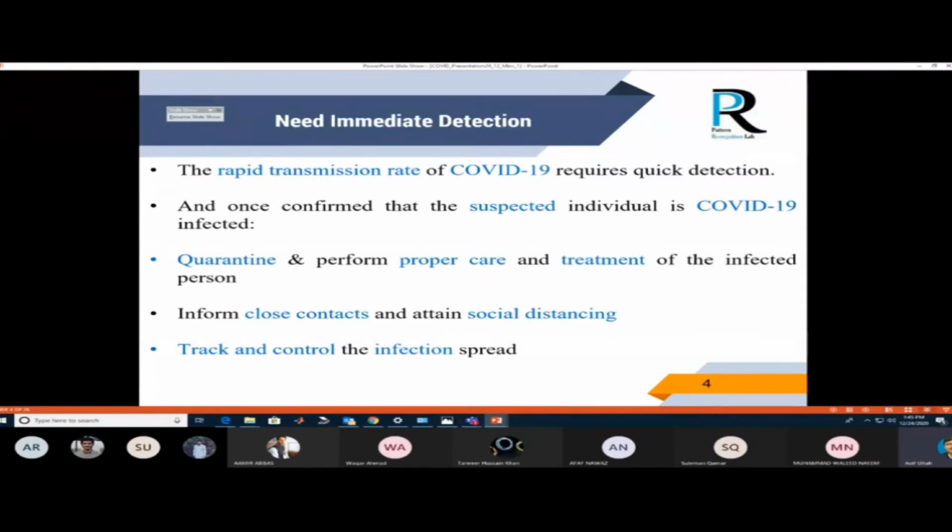So we need immediate detection, a quick detection system, in order to prevent the COVID-19 spread. If someone is a suspected COVID case, we need to quarantine them, and proper treatment and care is very important. After this, we maintain social distancing and reduce contact. Due to these policies, we can reduce such infection.